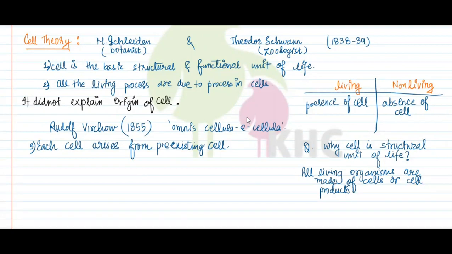Because each cell arises from pre-existing cell, the statement omnis cellula e cellula explains the origin of cell. When this point was added, it was called cell lineage theory, as this point was the modification to cell theory. So it was called cell lineage theory.